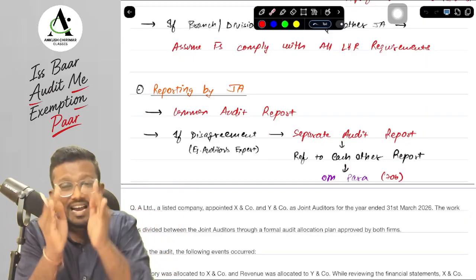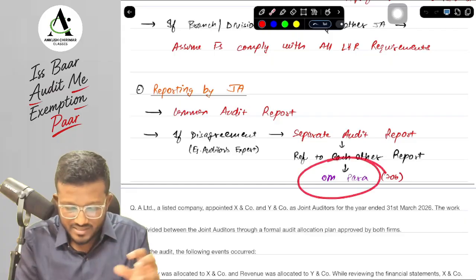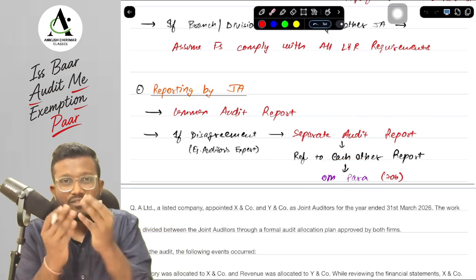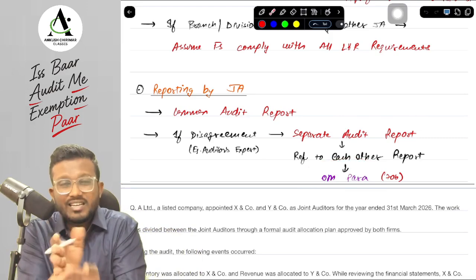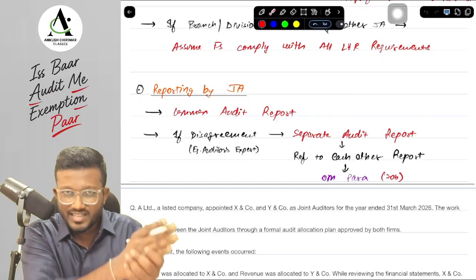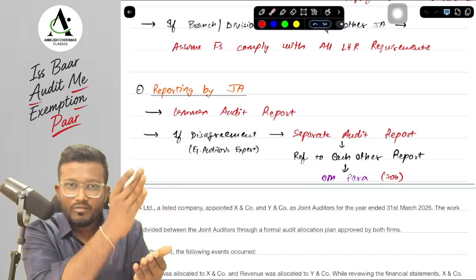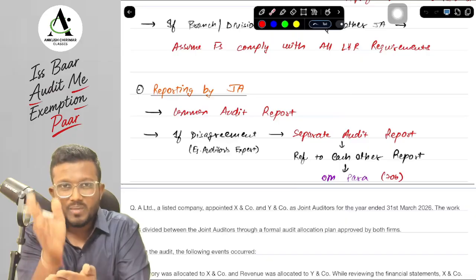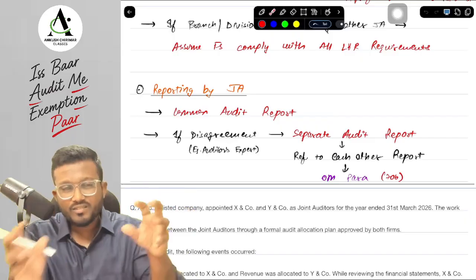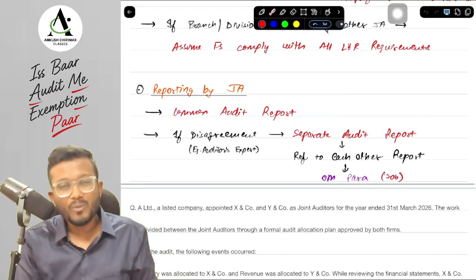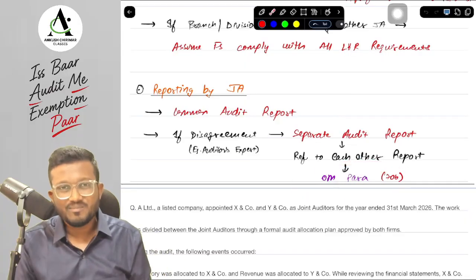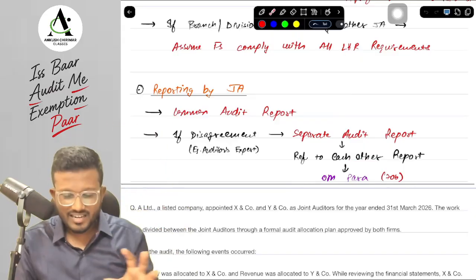How will they refer, sir? In an other matter paragraph, we have to mention it in our audit report. Suppose AN company will mention in its report that the users of financial statements must see the second audit report issued by BN company and CN company, and in the second audit report it will be mentioned that there was an audit report issued by AN company, which they should also refer. So when users are reading any of the reports, they will get to know that there is also another audit report. This is mentioned in the other matter paragraph because it is fundamental to users' understanding of the auditor's report. We will discuss this in detail in SA 706.